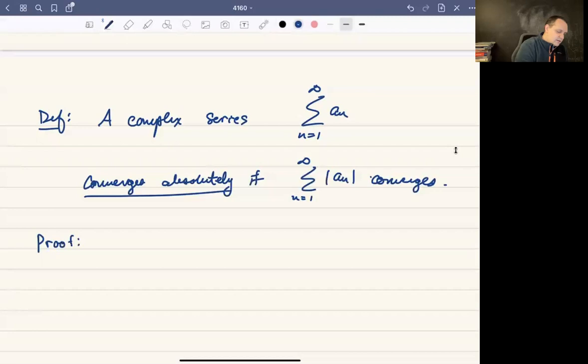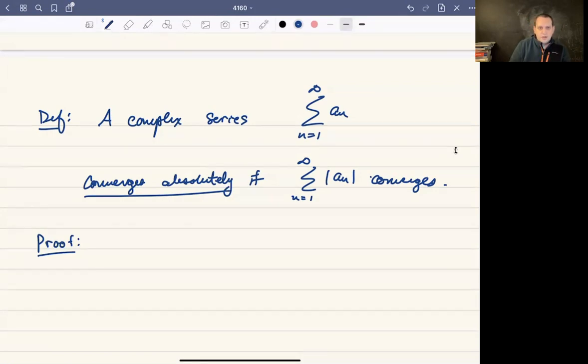Oftentimes something gets discovered in math and gets a certain name because it has certain characteristics, and then when we see the name, we just assume those characteristics. But this is not as obvious as you think it is. If you think it's obvious, pause the video and try to prove it.